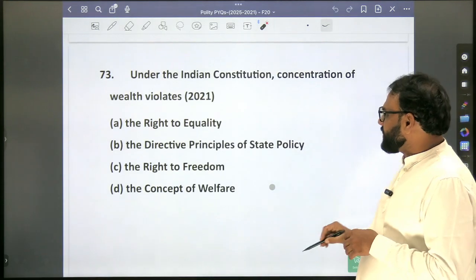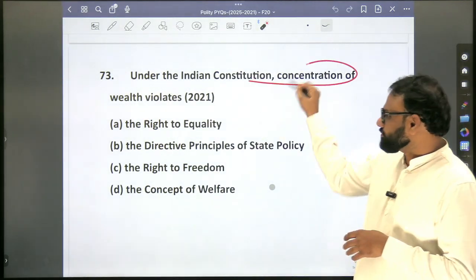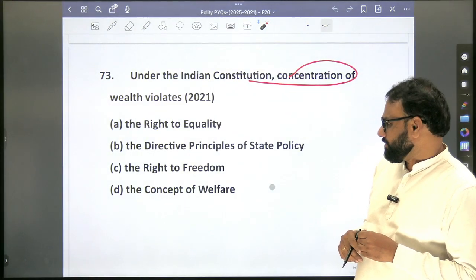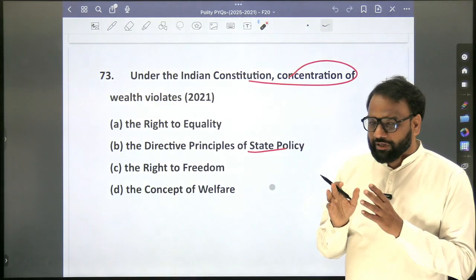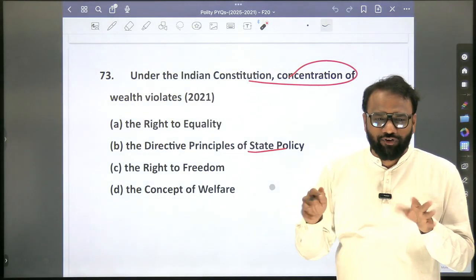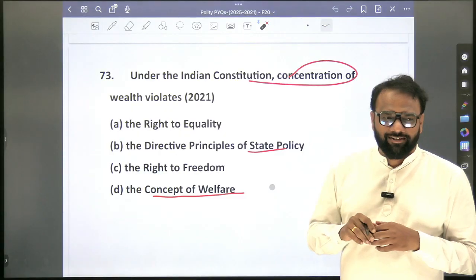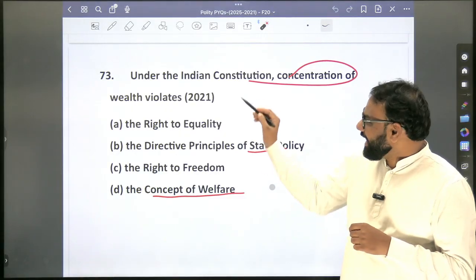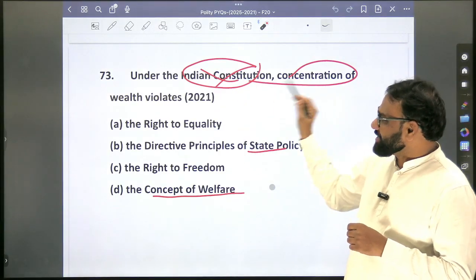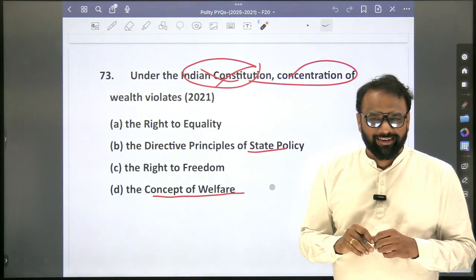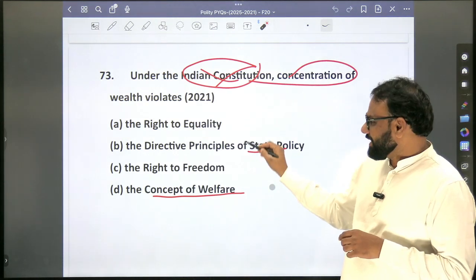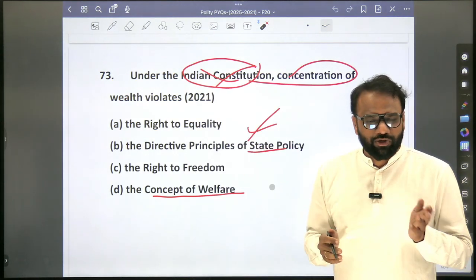Under Indian Constitution, concentration of wealth violates DPSP. Okay. So here the confusing part is when you read too much. When you read too much, then even DPSP appears false. It appears to be the concept of welfare. But here, under the Indian Constitution, they have explicitly mentioned it. If they had removed the Indian Constitution, then concentration of wealth violates what? Now it will not be DPSP, it will be the concept of welfare. Now in this context, DPSP, you should be able to recall. So which article to which article?